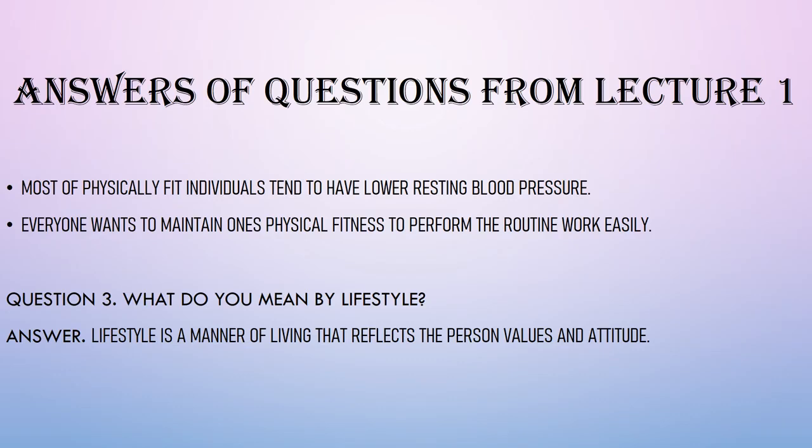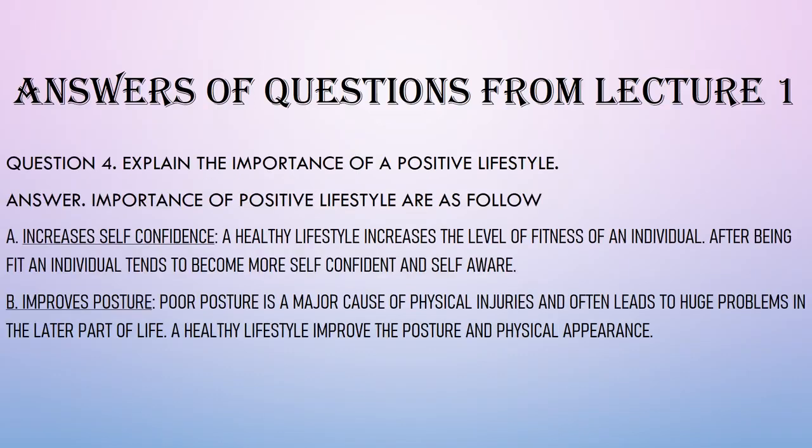Question number 3 was what do you mean by lifestyle? Answer: lifestyle is a manner of living that reflects the person's values and attitude. Question number 4 was explain the importance of a positive lifestyle. Answer: the importance of a positive lifestyle is as follows. First one is increases self confidence. A healthy lifestyle increases the level of fitness of an individual. After being fit, an individual tends to become more self confident and self aware. Next is improves posture. Poor posture is a major cause of physical injuries and often leads to huge problems in later part of life. So a healthy lifestyle improves the posture and physical appearance.